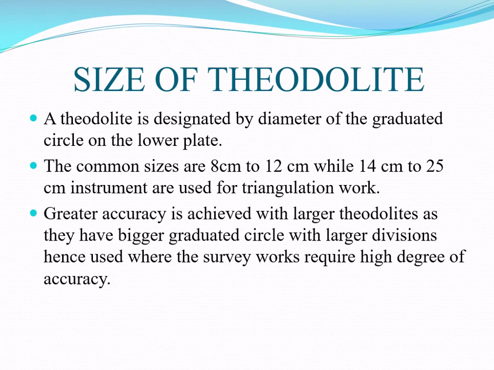Greater accuracy is achieved with larger theodolites as they have a bigger graduated circle with larger divisions, hence they are used where the survey works require a high degree of accuracy. So this is all about the size of the theodolite.